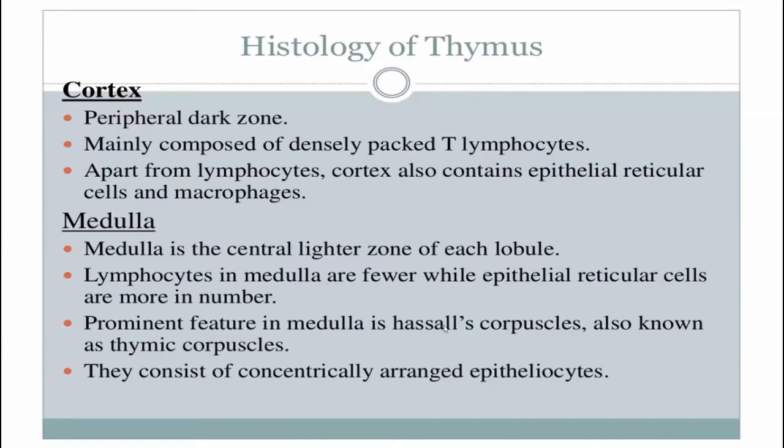What is the prominent feature in the medulla by which one can recognize that a histological section is of thymus? The characteristic identification point in the thymus is the Hassall corpuscle, also known as the thymic corpuscle. They are basically epithelial reticular cells, but they are arranged concentrically.